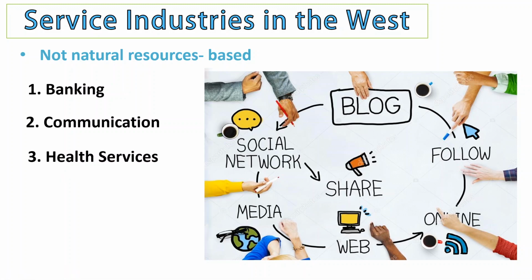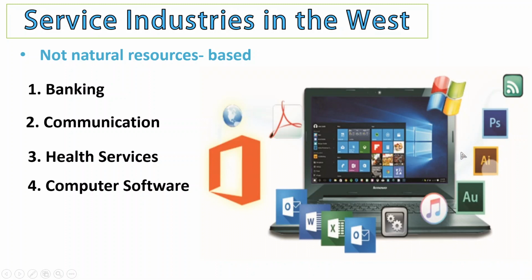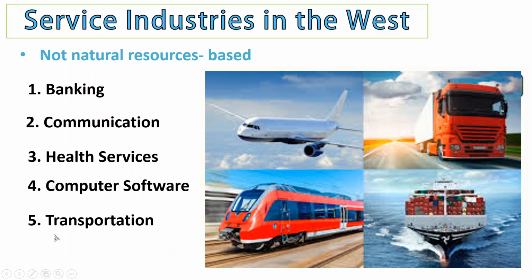Health services, so I think you know what health services are, so important in these times of trouble. Number four, we have computer software. Computer software are the things that you use in your computers or your phones also. So the games that you use, Microsoft Word, Excel, PowerPoint, emails that you use, Gmail, whatsoever, YouTube also, as applications are what we call computer software. And finally, number five, transportation. Again, these are the following service industries in the West: banking, communication, health services, computer software, and transportation.